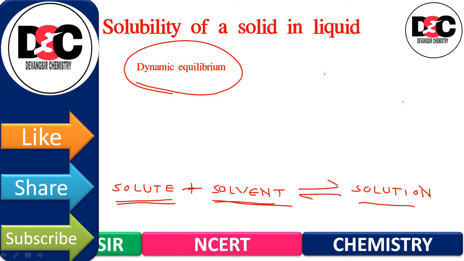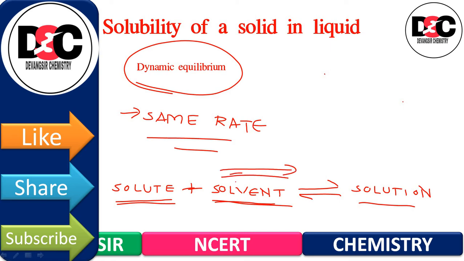Both these processes occur at the same rate, the forward direction as well as the reverse direction.